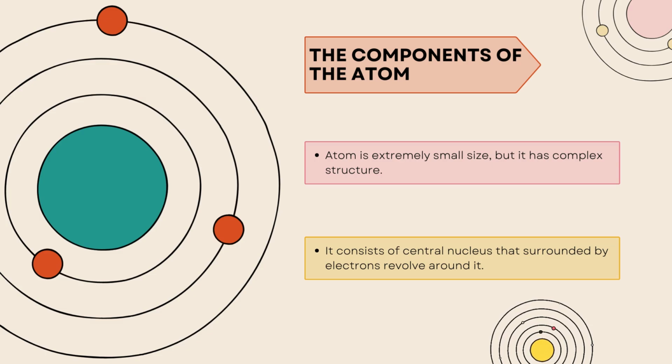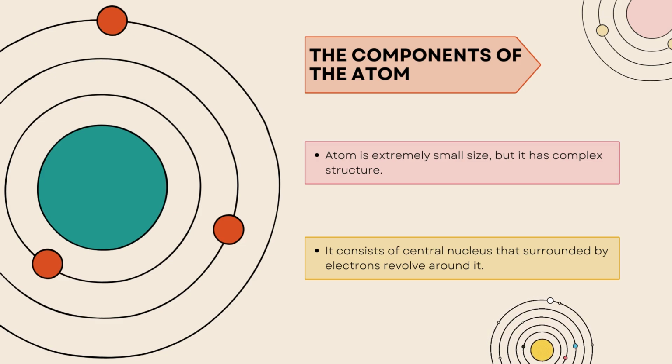It has, like you see here, a big ball in the middle, and it is surrounded by orbits like that, and there is a smaller ball that surrounds the big ball in the middle. You see that it looks like what? Yes, the solar system. As you see, the solar system, the sun in the middle, and the planets orbit around the sun. So here, these are the components of the atom.